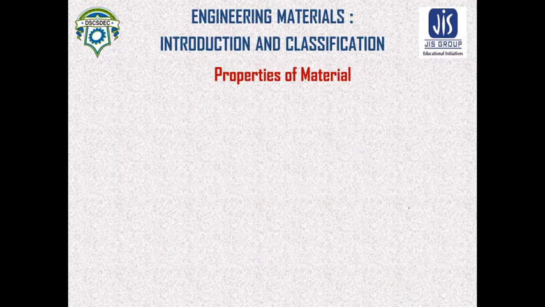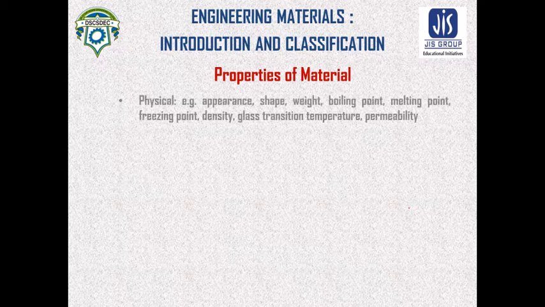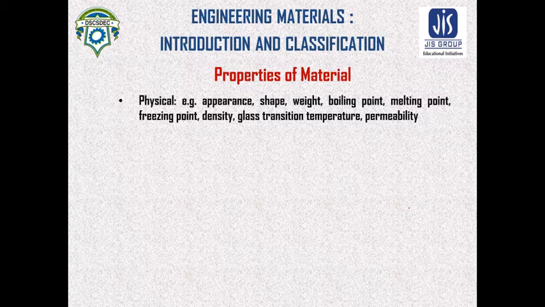Now we will see the properties of the material. These properties we will study for specific materials in the later sections. So properties can be physical property. Physical property means the appearance, shape, weight, boiling point, melting point, freezing point, density, glass transition temperature, permeability, etc. That means the physical appearance of the material is known as physical property.